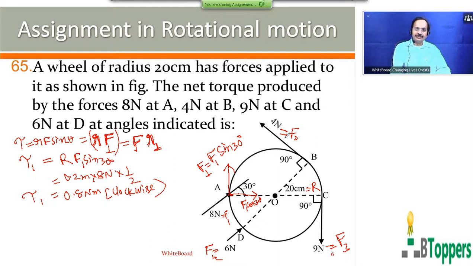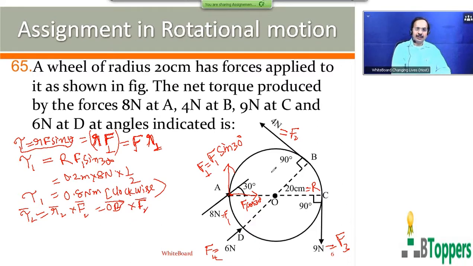The second torque, the moment of the second force F2 bar, can be found by using this equation. The angle theta is between R2 bar and F2 bar. You can write tau 2 bar equal to R2 bar cross F2 bar. R2 bar is the position vector of the point B with respect to the center of the wheel as origin at which the force is applied.